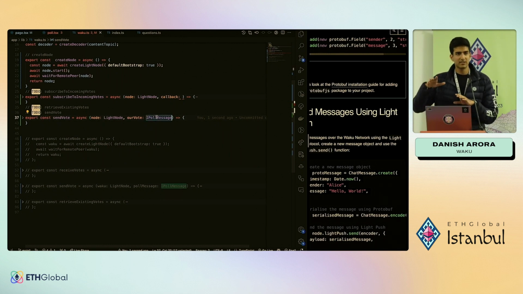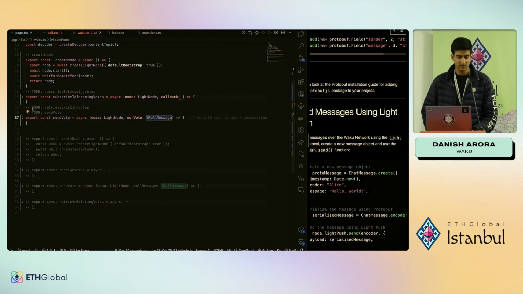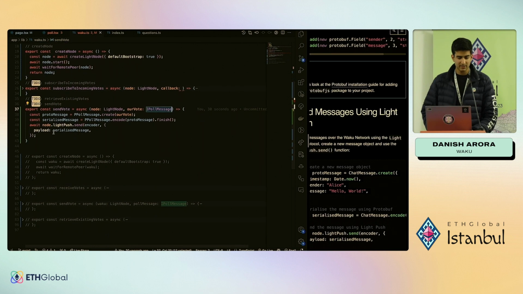There are multiple ways you can architect this. You could create a class, and then you would not have to pass the node every time. But for simplicity, we're going to stick with this. So what you do is you get the index, you find the vote object, and all you do is just send it, you just call this function. Now what it does in the background is it creates the proto message for this, it serializes it, and then it passes it as the payload.